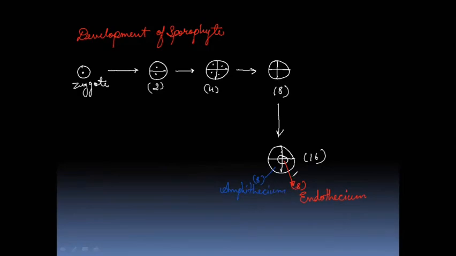Now, later in development, the wall of the sporophyte and the sporogenous cells are produced by these cells of the endothecium. And next we have the importance of bryophytes. So let's put the heading: importance of bryophyte.